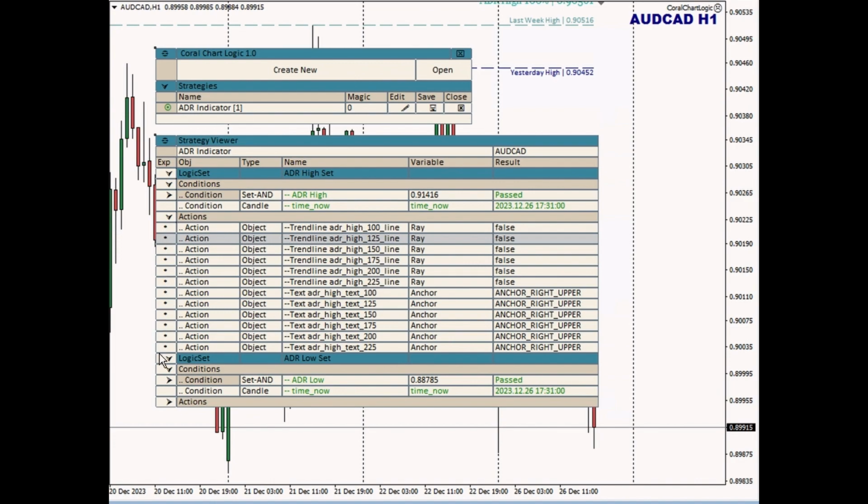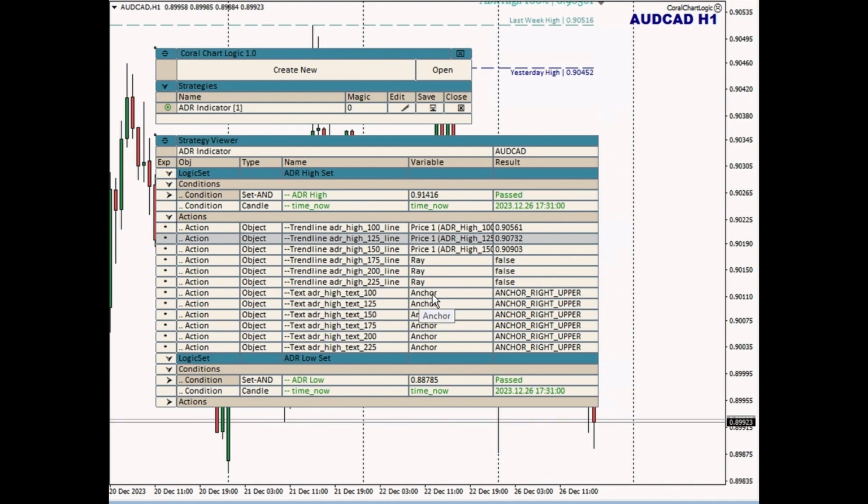It's just coming up because it was the first item in the list. So this little asterisk in the column to the left, I can click that and it will cycle through the parameters that are configured for that row. So there it's showing price 1, and I can see here that price 1 is taking the variable called ADR high 100, and then I can also see the value that is the last value that was passed to this object. So this lets me see here in real time for the running strategy all of the data that is being passed and how it's being used by any row, any of the running conditions or actions that are in my strategy. And the same thing for the different types.